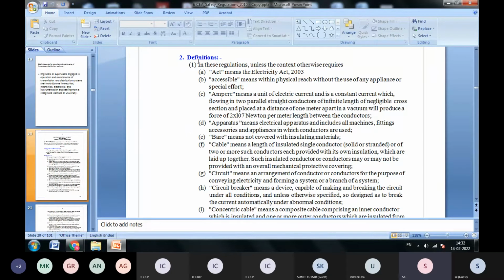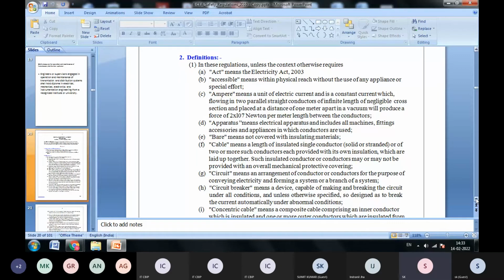These two definitions, regulation number 2 gives the different definitions of the total regulatory terms. In the 2010 regulation manuals it is mentioned there. You can see that I have given it simply, one by one: A, B, C, D, E, F, G, H, like this. Different terms, like Act means Electricity Act 2003, accessible means within physical reach without the use of, like this. It is some definitions you must follow.